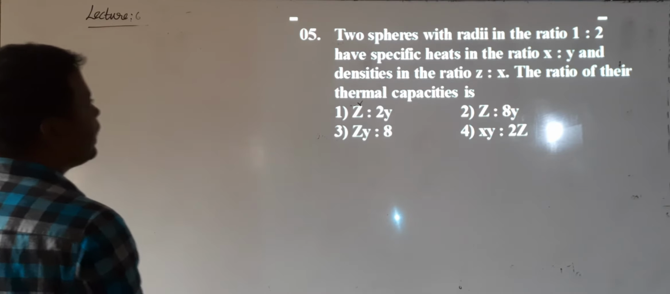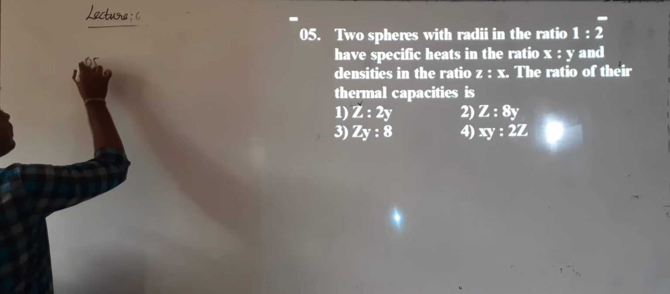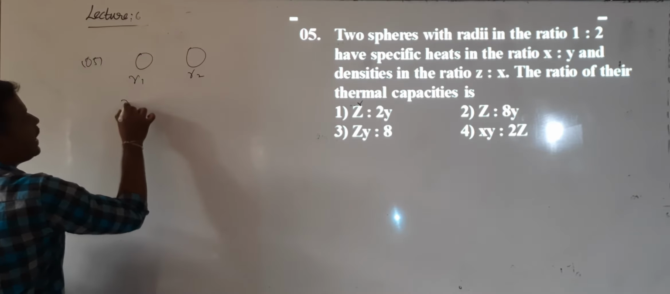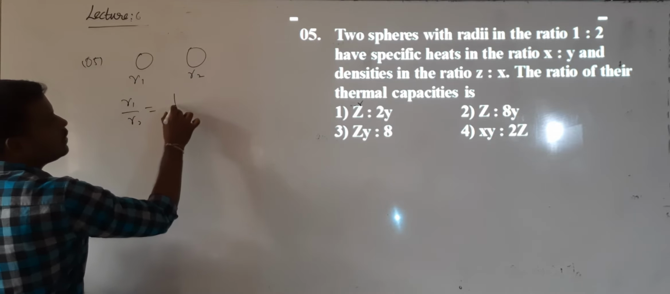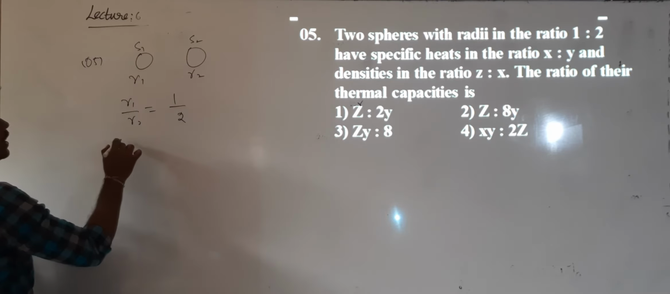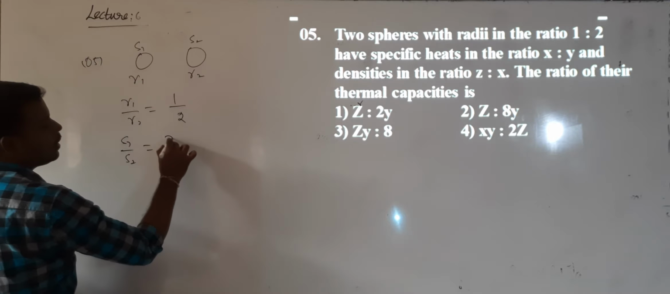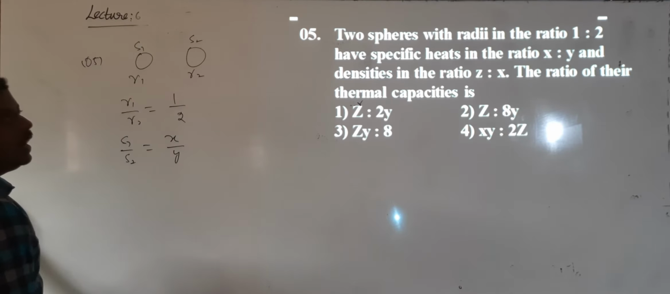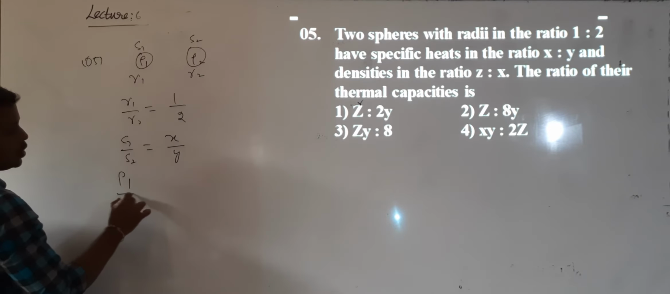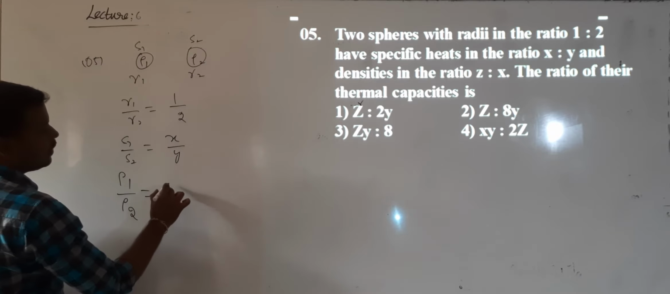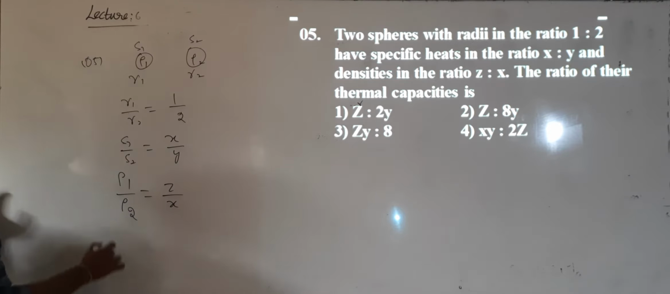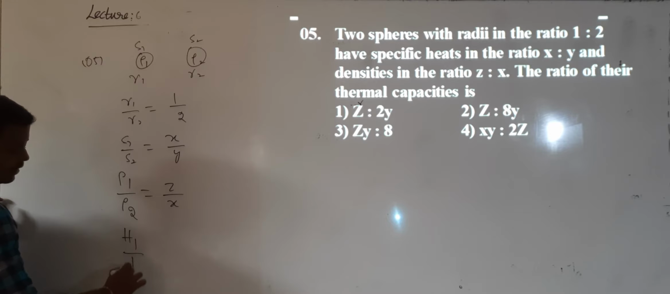Two spheres with radii are given here, the first sphere and the second sphere. This radius is R1, this radius is R2. The radii are in the ratio R1 by R2 is 1 by 2. Their specific heats are not the same; the specific heats are in the ratio S1 by S2 equal to X divided by Y. The densities are rho 1 and rho 2, in the ratio rho 1 by rho 2 equal to Z divided by X. Now what are they asking us to calculate? The ratio of the heats, H1 by H2.